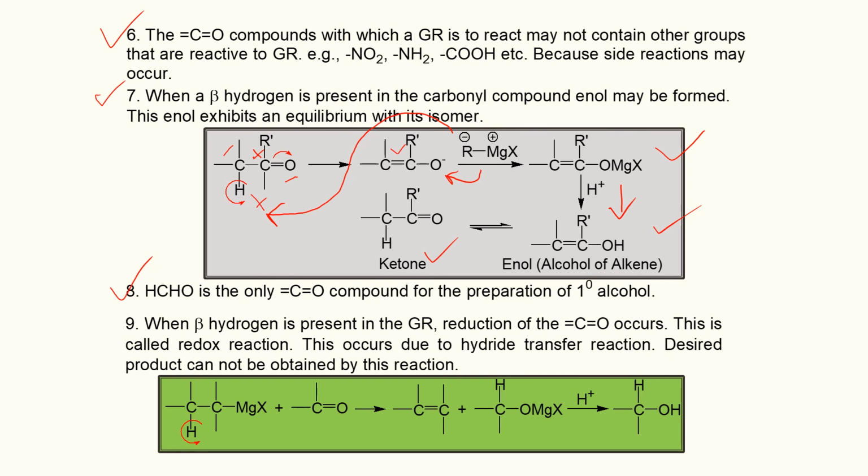Formaldehyde is the only carbonyl compound for the preparation of primary alcohol using Grignard reaction mechanism. This is also a limitation.